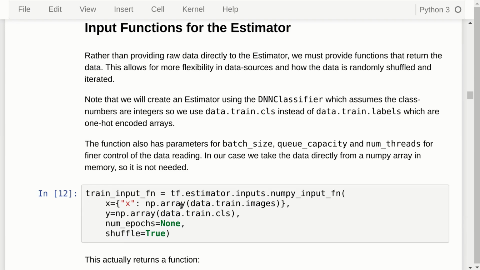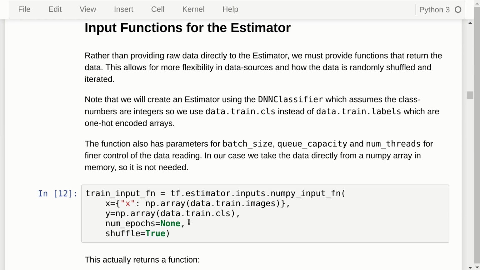And in our case, we have NumPy data that has already been loaded into memory. So the input function for the training set is created using tf.estimator.inputs.numpy_input_fn. And we have to define x and y, so this is the input and the output. Here we have x as the input images from our training set, and y are the class numbers for each of those images as integers. And this is important because we are going to use a premade or canned classifier called DNNClassifier, which assumes that the class numbers are integers.